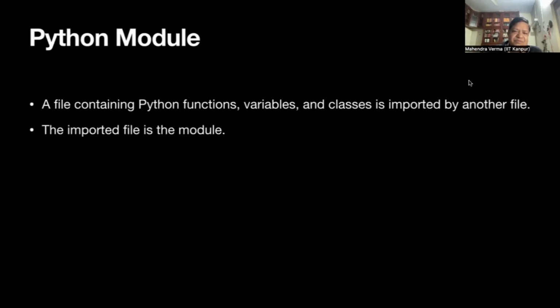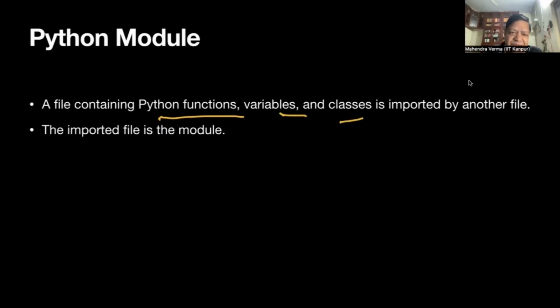So what is a module? Let's first understand what a module is. We have a file which contains Python functions, variables, or classes. We can have variable X, or we can have classes, which we'll discuss a bit later. A class is slightly more complicated than variables. This file can be imported, or called from another file, by the import keyword.